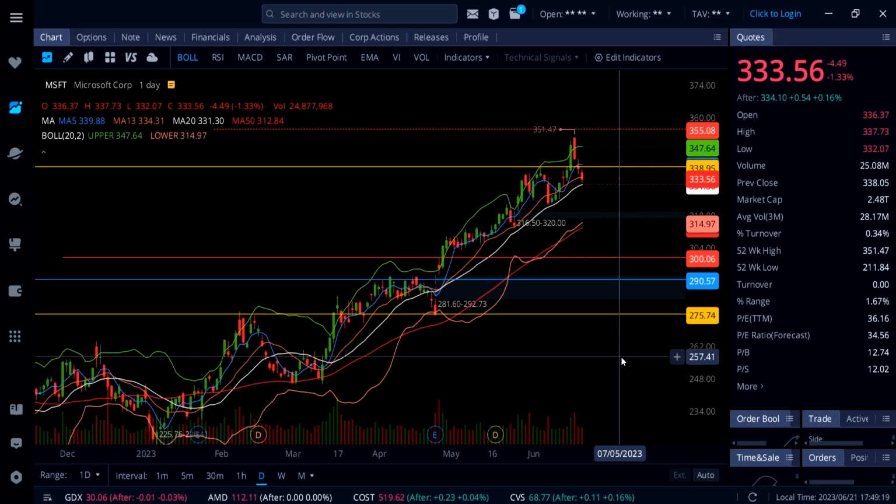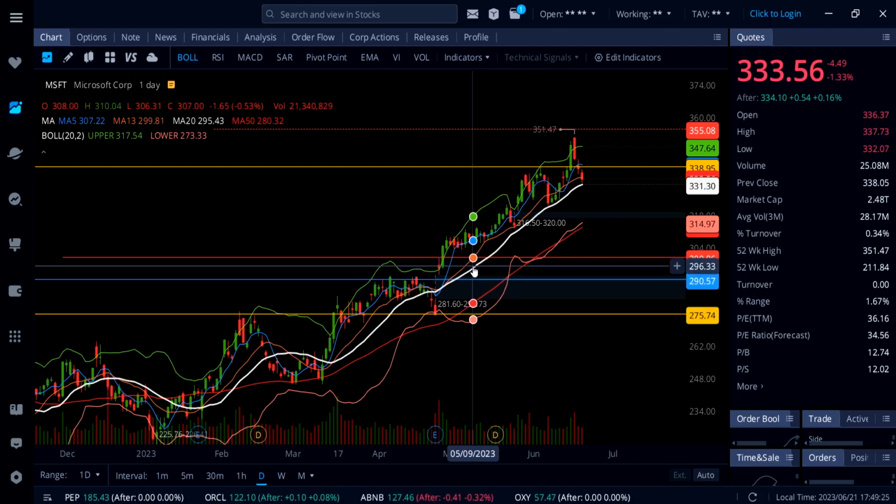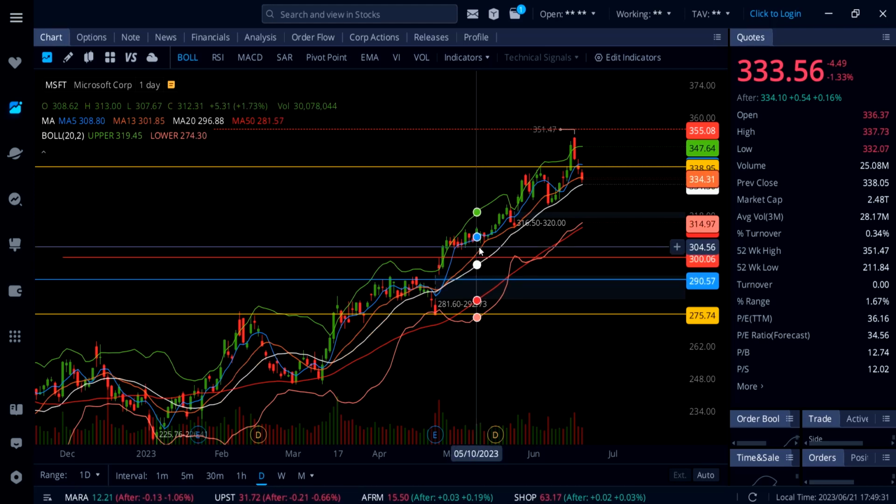On Microsoft, it's down 1.33%, and Microsoft came down to this white line 20 SMA and held that as a support, went back up and is now trading at 333.56. Now if you look at my screen, we've got resistance at 334.31, 338, and then Microsoft can move higher.